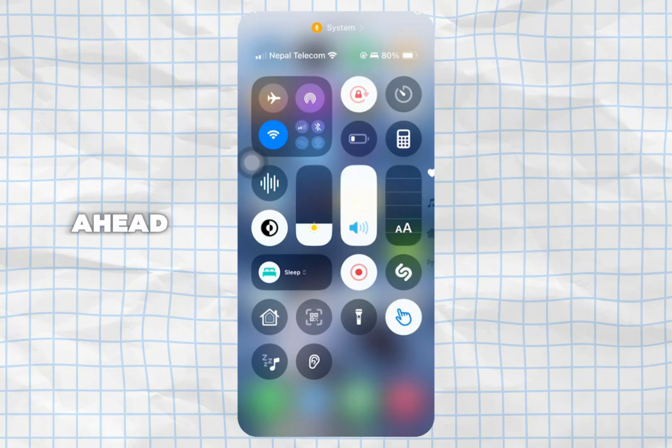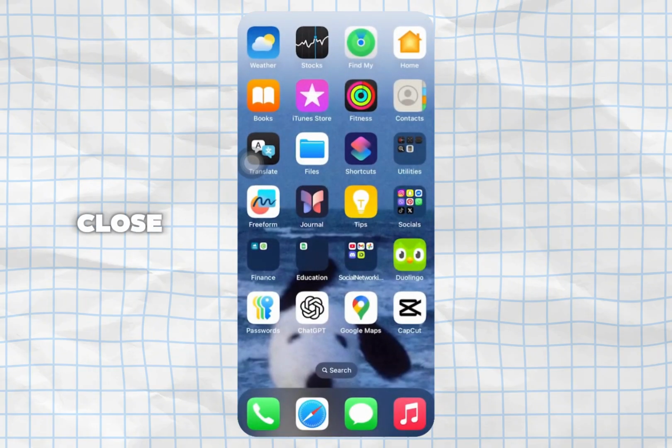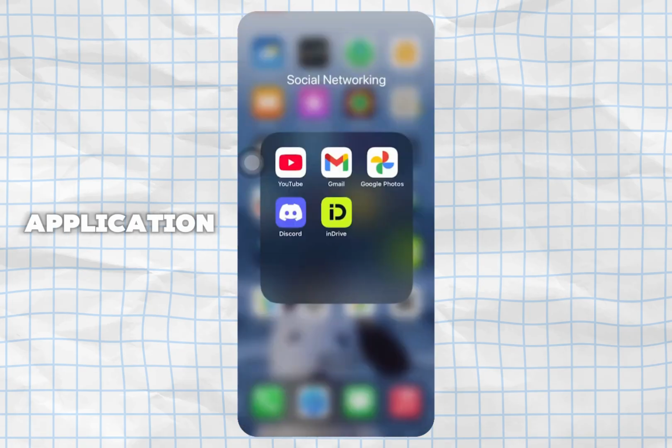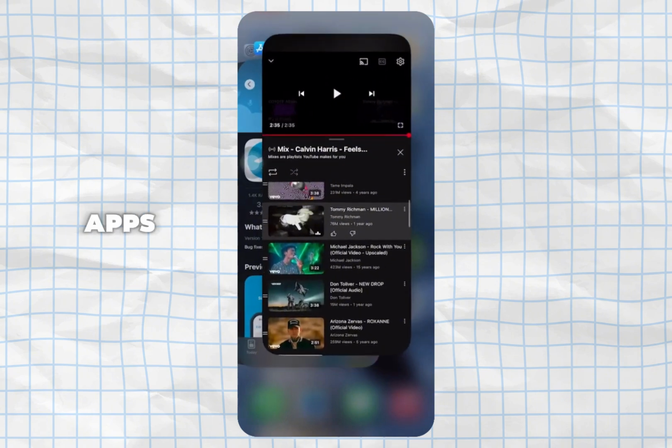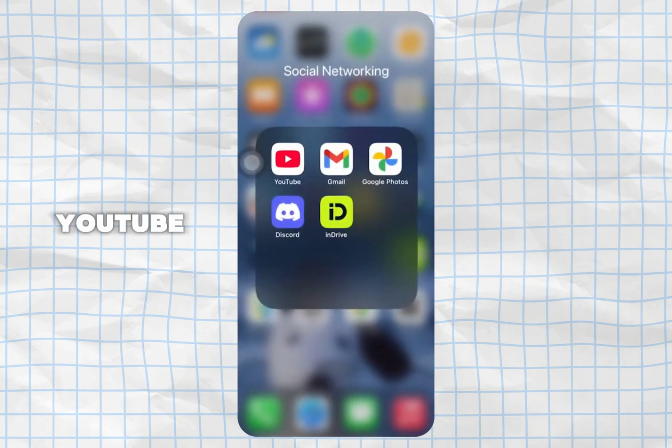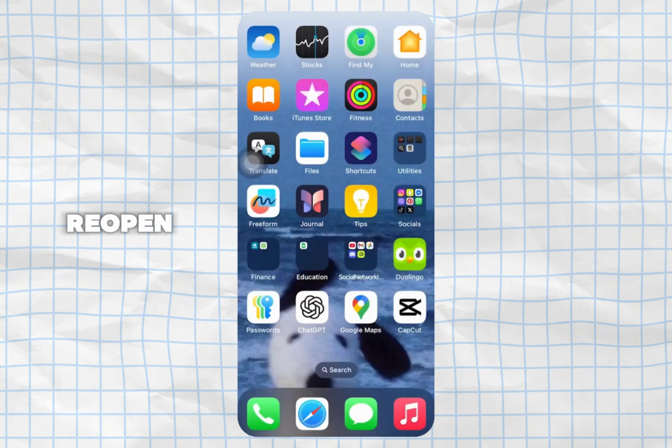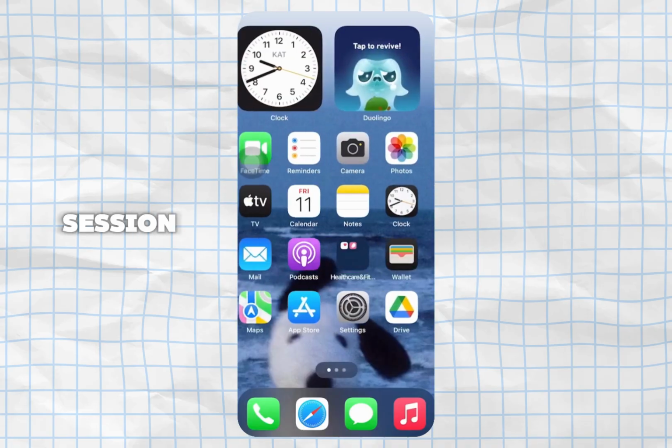After that, you want to go ahead and simply force close and reopen the YouTube application. Go ahead and swipe up or go to your recent apps and then close YouTube completely. After that, reopen it to refresh the app session.